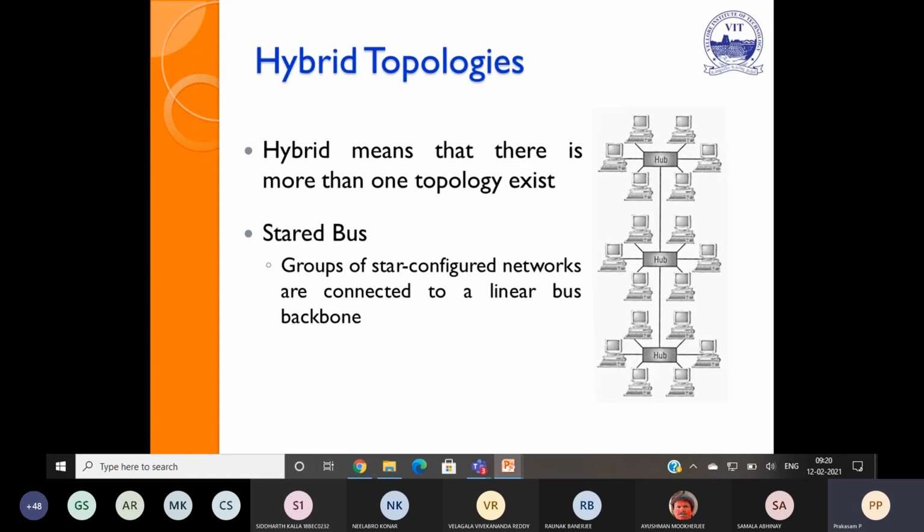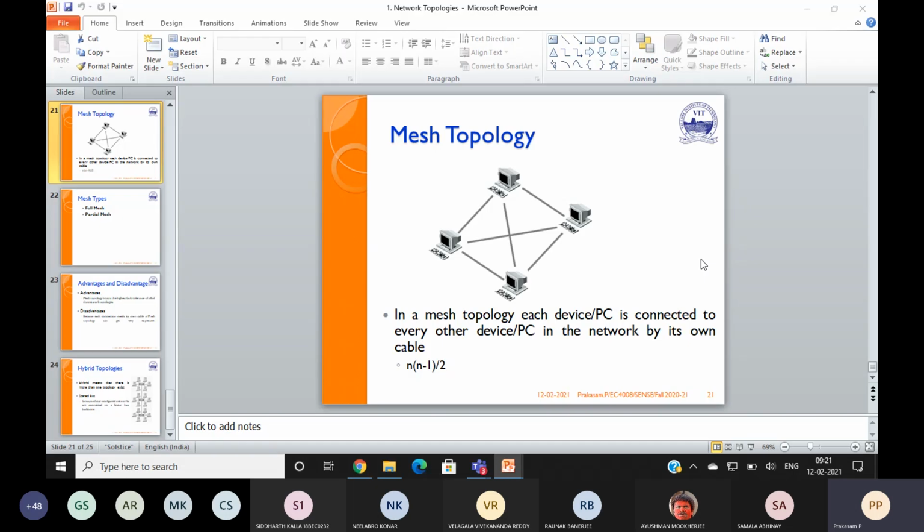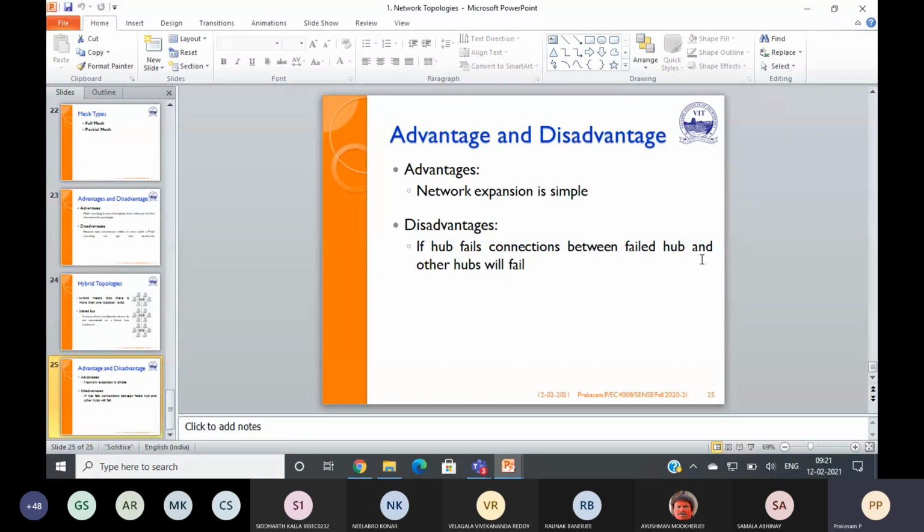So each one has its own advantages and drawbacks. So we go for hybrid topologies, connecting star with bus. This is star, this is bus, connecting the star with the bus. If you go for a hybrid topology, automatically you are able to overcome the drawbacks.